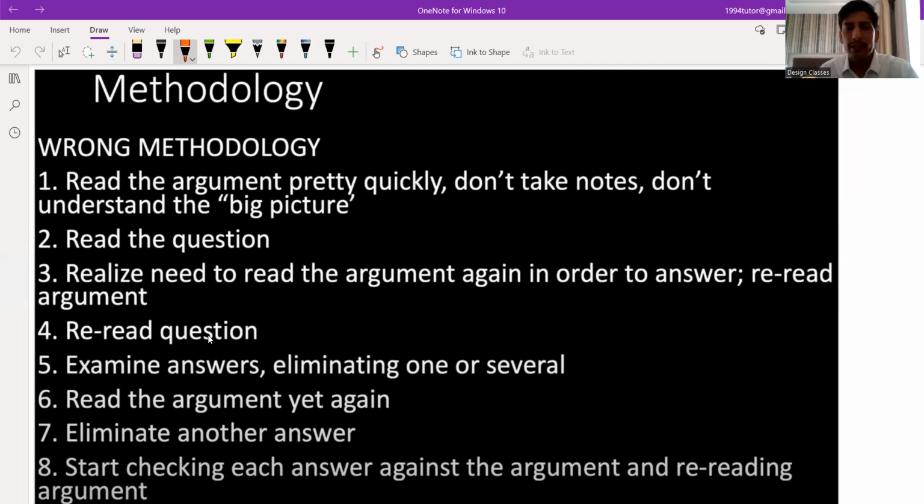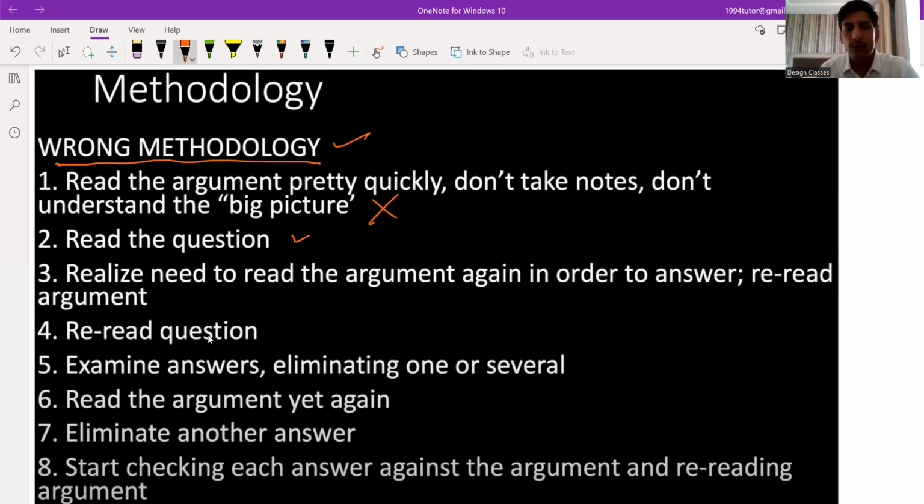So, read the argument pretty quickly. This is a wrong methodology. This is what you don't have to do. I am discussing the wrong methodology first. Read the argument pretty quickly. What students do is they read the argument very quickly, but they don't understand what the passage is about. Okay, so this is quite wrong. You don't have to do this. If you are reading the passage but are not able to understand it, then you have to read it again. So this is the wrong thing.